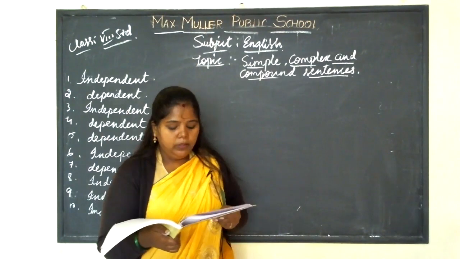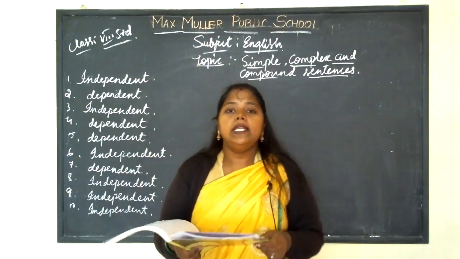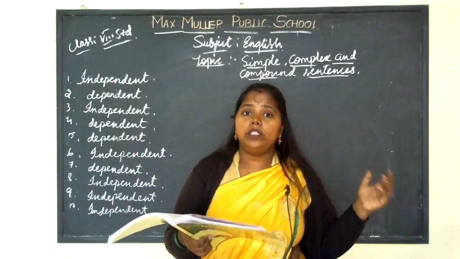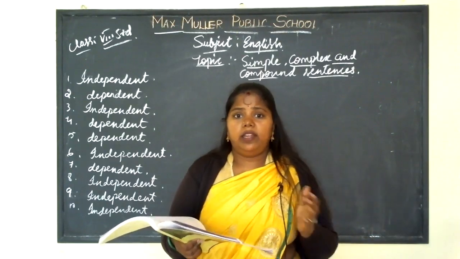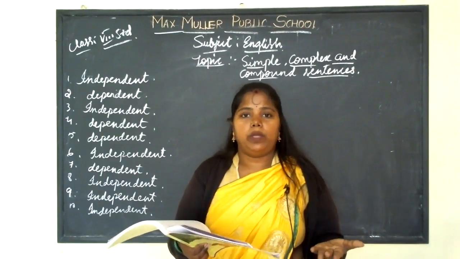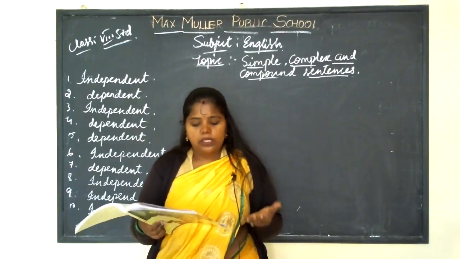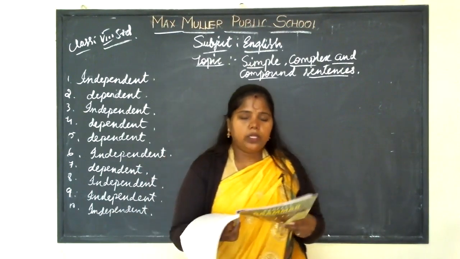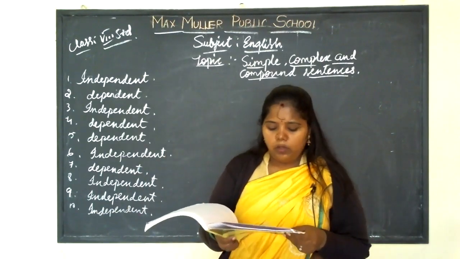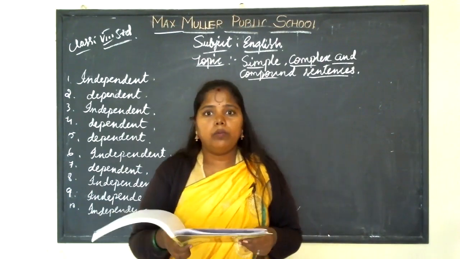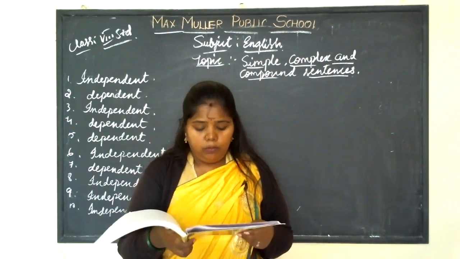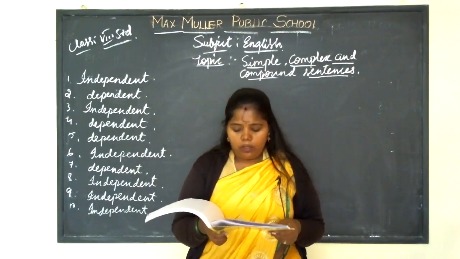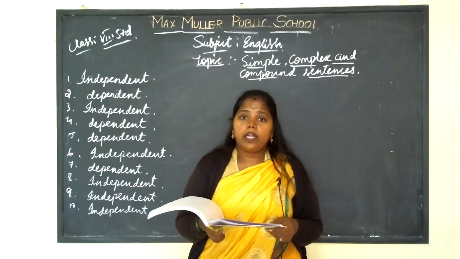For example, "The journalist reported the incident live." "The journalist" is the subject, and "reported the incident live" is the predicate. So a simple sentence contains only one subject and one predicate. The next one is the compound sentence. A compound sentence has two or more independent clauses which are joined by conjunctions.